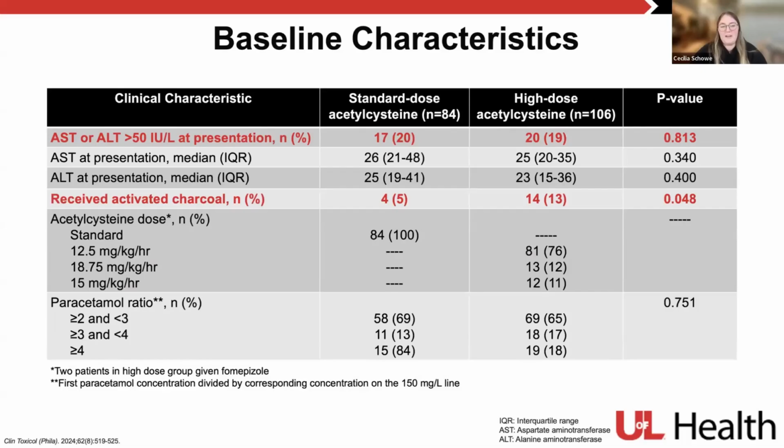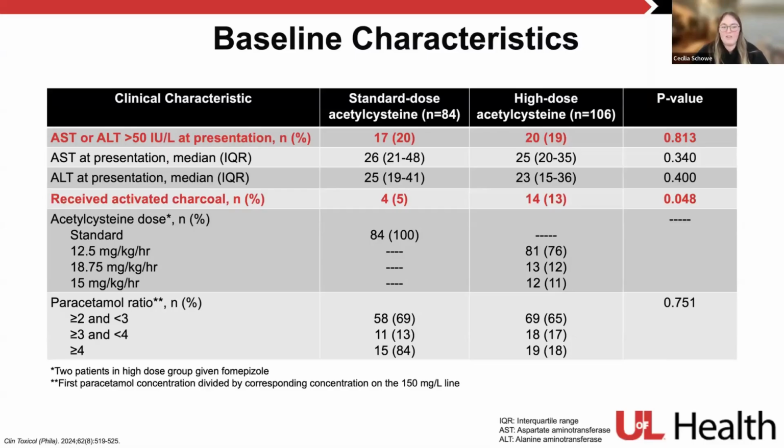So about 76% of patients got that 12.5 mg per kg per hour dose, with only about 12% and 11% getting our 18.75 and our 25 mg per kg per hour. And then of note, 2 patients in our high-dose group were given fomepizole, so different between groups, but not a high proportion of patients were also given fomepizole.